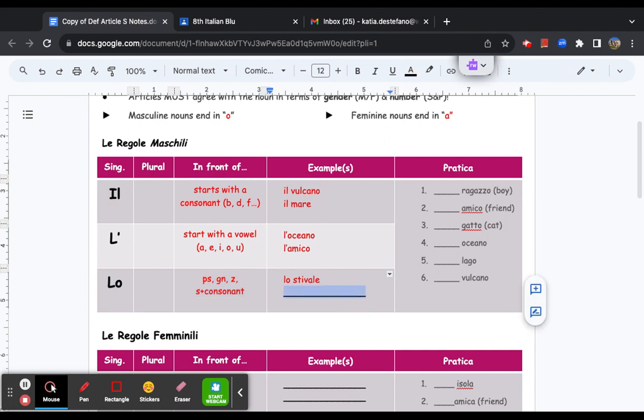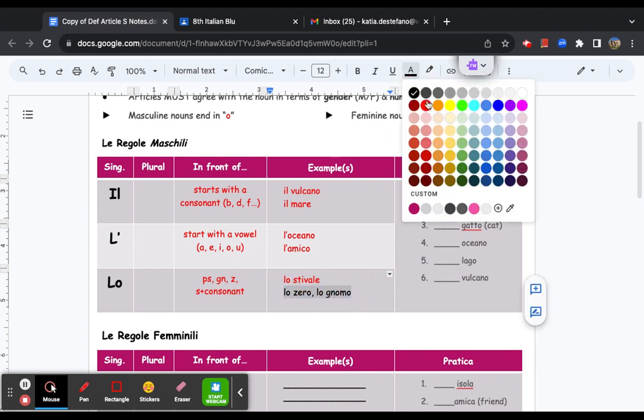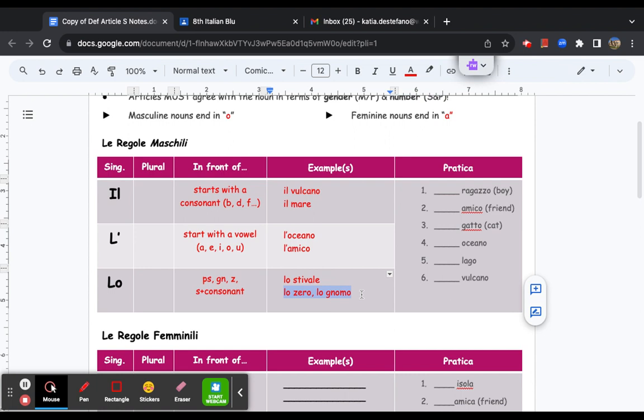I'm going to write down some other examples so that way you have a better idea of what they are. We have lo zero, maybe lo zaino, lo gnomo, okay, the gnome, for example. All right, here we go. So now let's take a look at this pratica section.